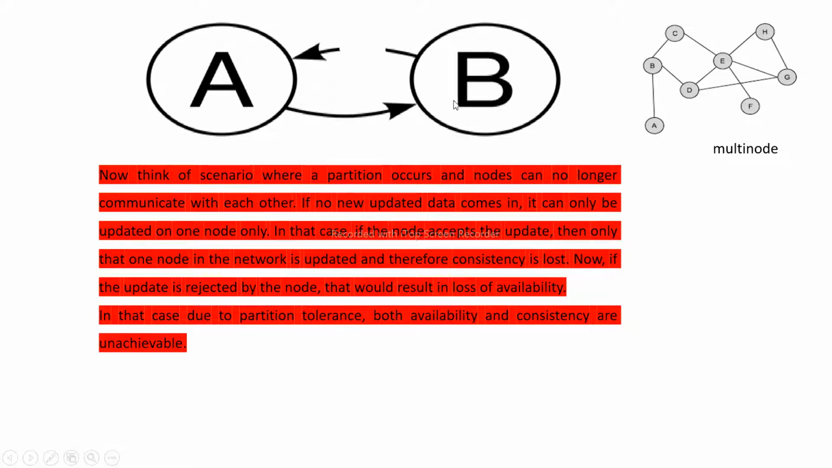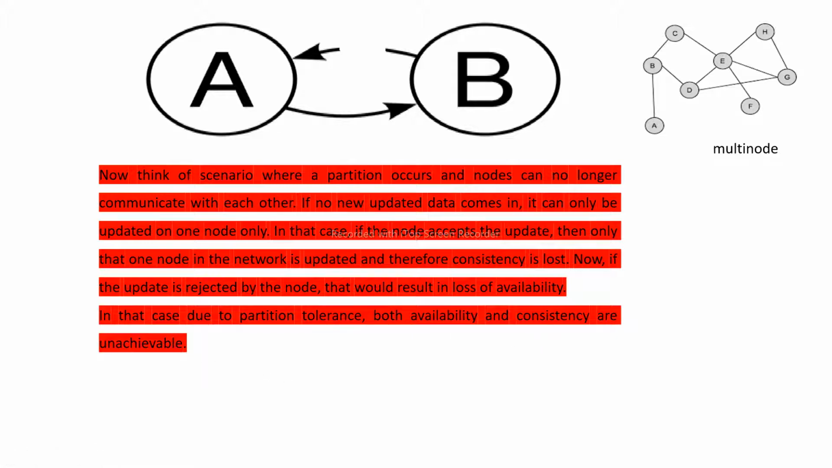As I have shown, on one side it is updated, on one side it is not updated, so we can call it that the consistency between the two nodes has been lost. Now if the update is rejected by the node, that would result in loss of availability. Suppose in these two nodes, one is not able to update, then at one node the data will be available and at another node the data will not be available. In such a case, there is a loss of availability. Means C for consistency is lost, A for availability is lost. Due to partition, both availability and consistency are unachievable.